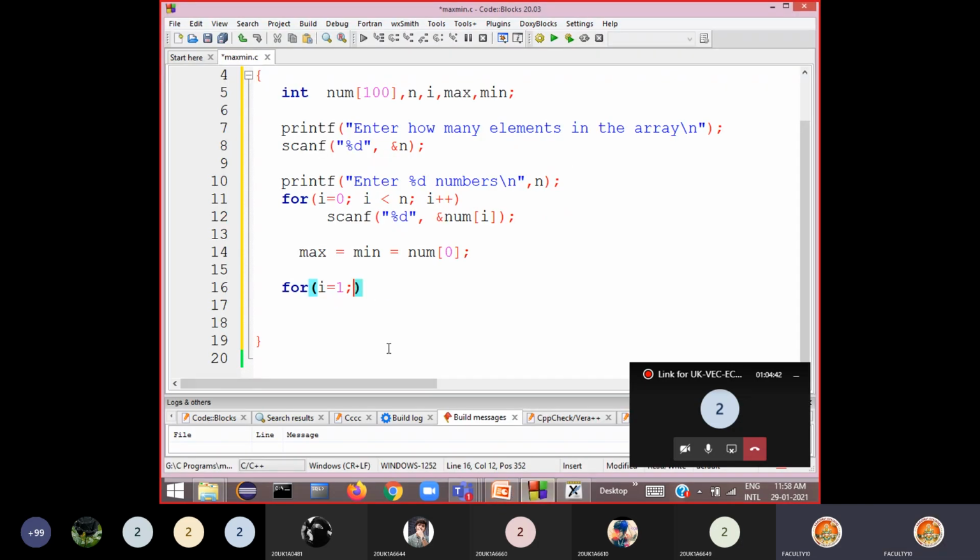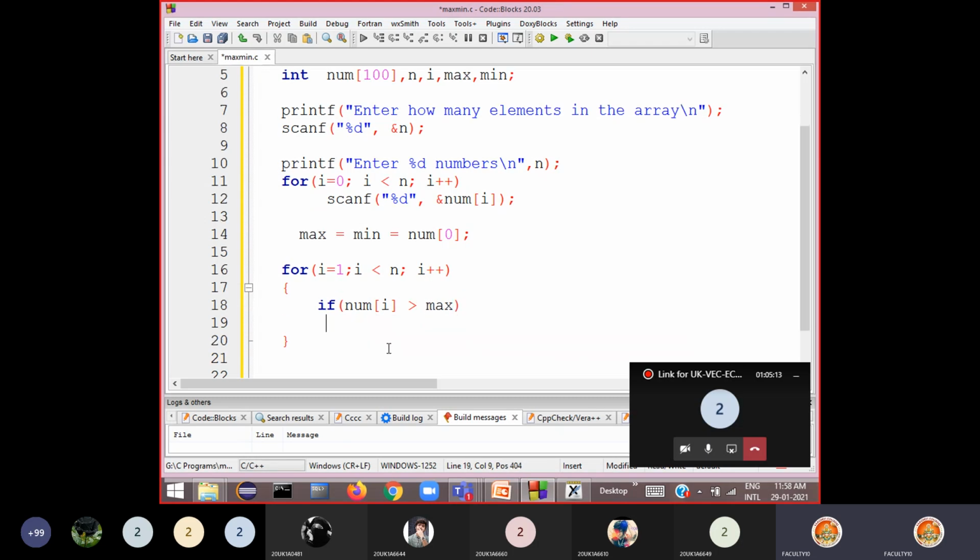So the logic is for i is equal to 1, until i less than n, then i plus plus. Now, because I need to do more than one comparison, first I try to find out whether the second number is greater than this. How can I access the second element location? If num of i is greater than max,